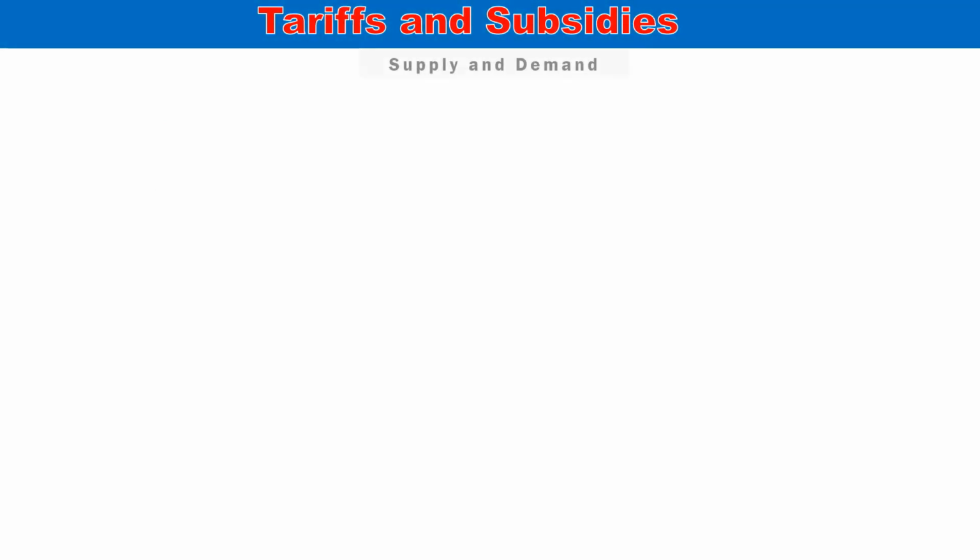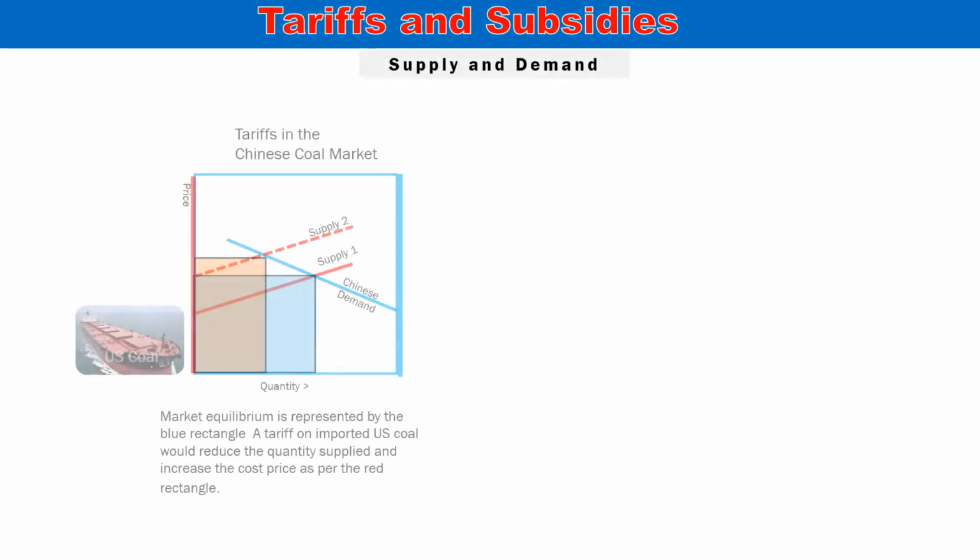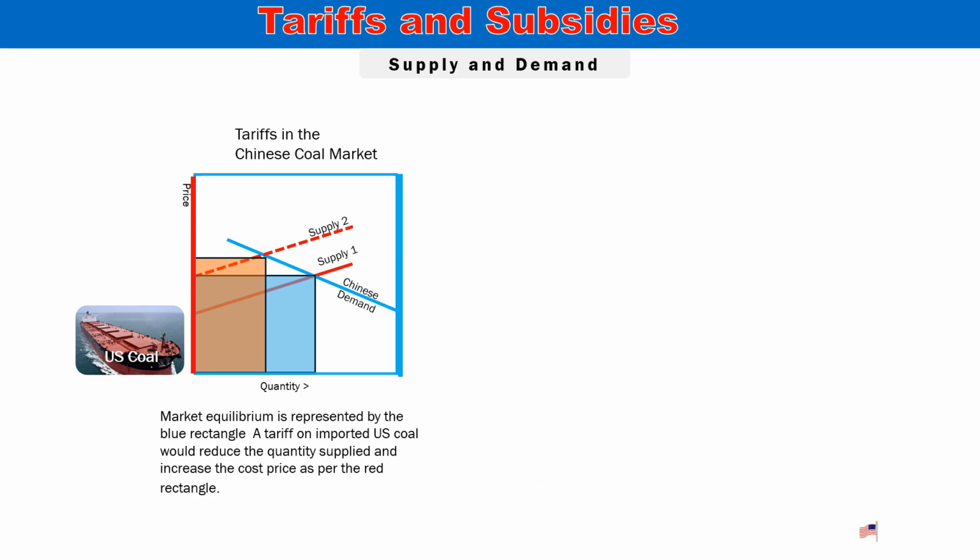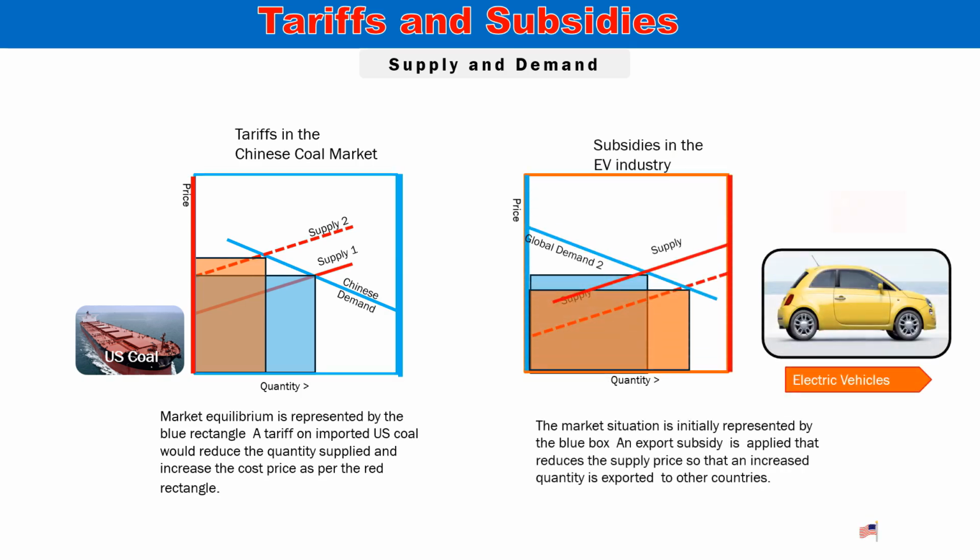Tariffs. In the imports market for U.S. coal, the initial supply from the U.S. is depicted by the red supply curve, while Chinese demand is represented by the blue demand curve. In response to U.S. tariffs, the Chinese government imposed a retaliatory 15% tariff on coal imports, which led to higher prices and a decrease in Chinese demand, as shown by the dotted supply curve. The remains of the Chinese demand is supplied by competitors and is shown by the balance of the blue rectangle.